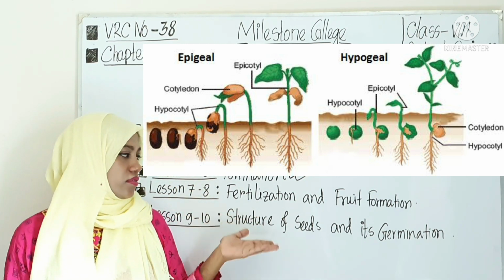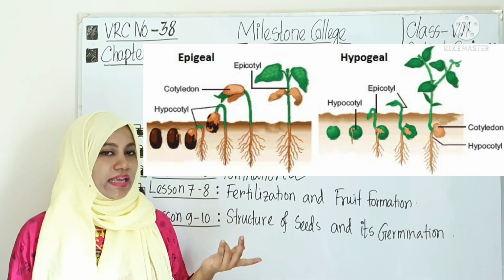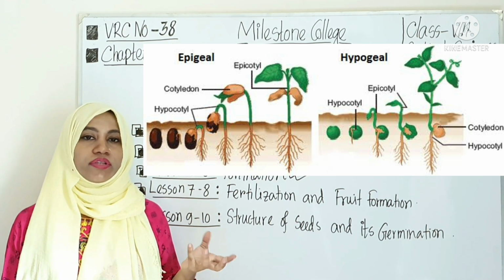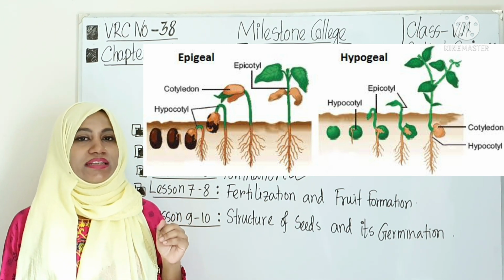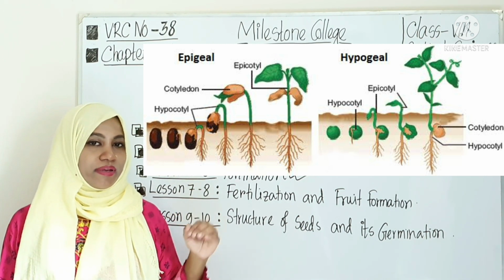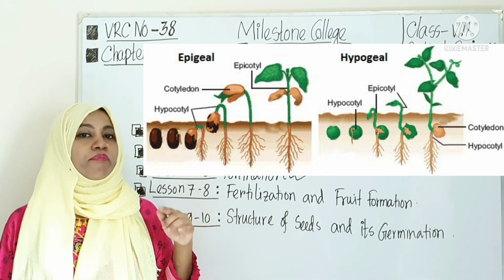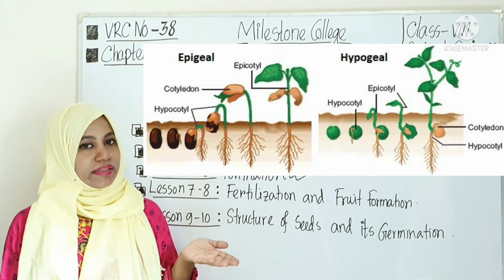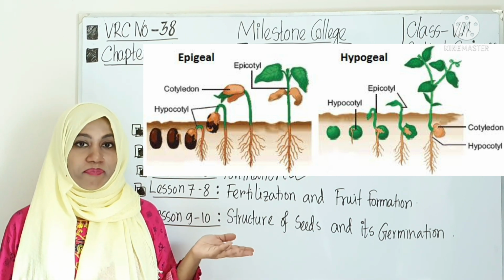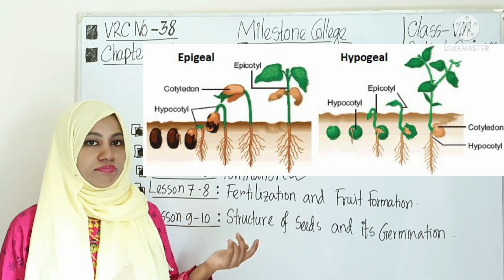Okay, so germination again has two types, hypogeal and epigeal. Hypogeal and epigeal actually depend on the cotyledons and plumule. When the cotyledons remain inside the soil and the plumule comes up, that is hypogeal. There are different examples like paddy, mango.